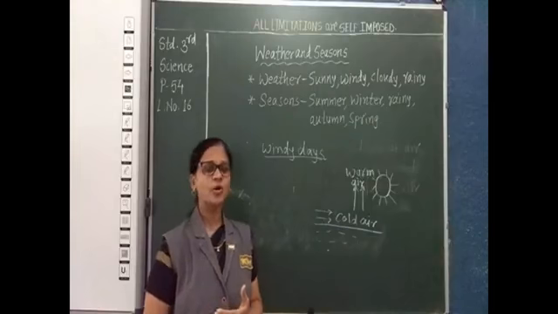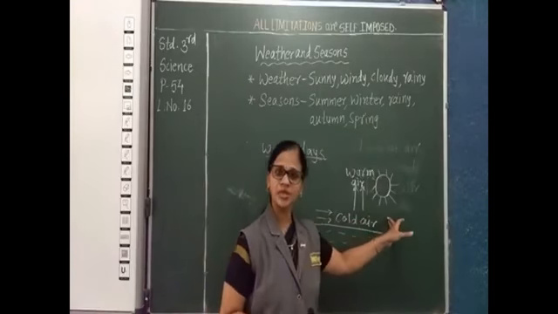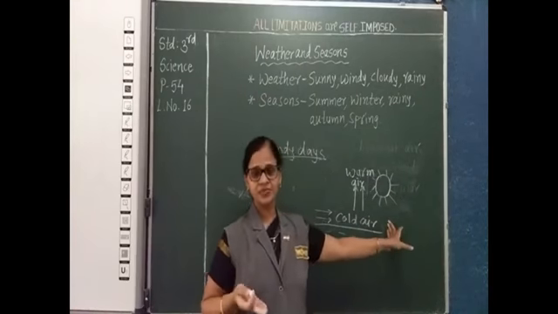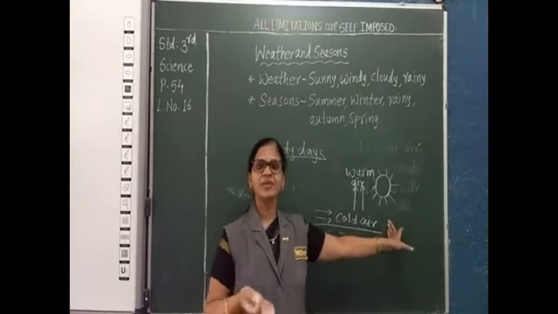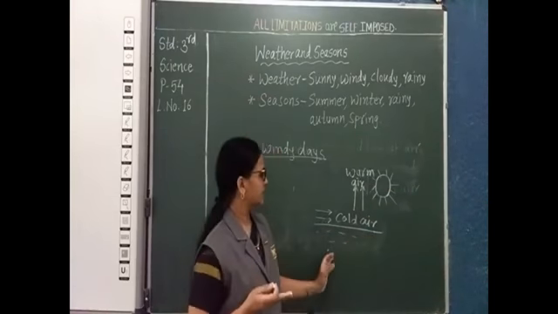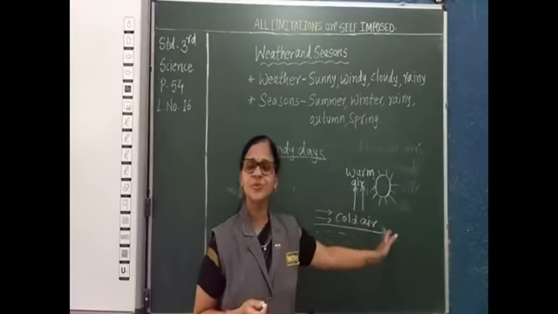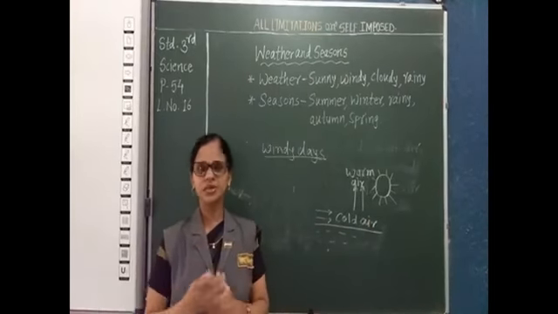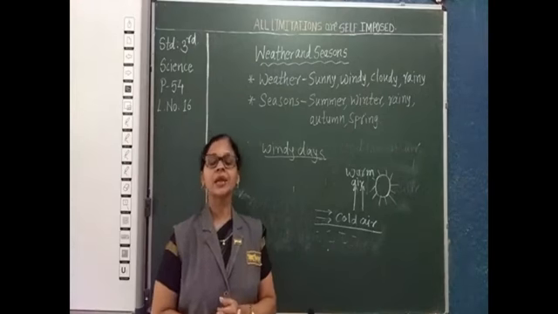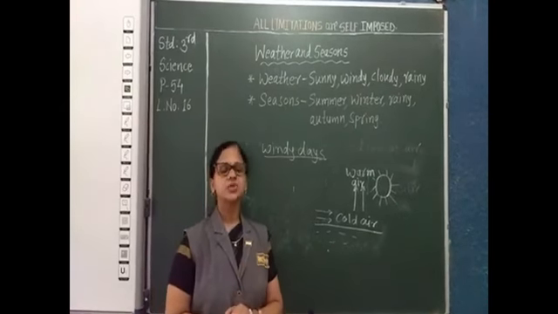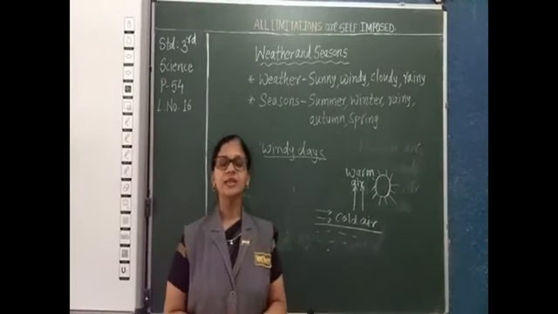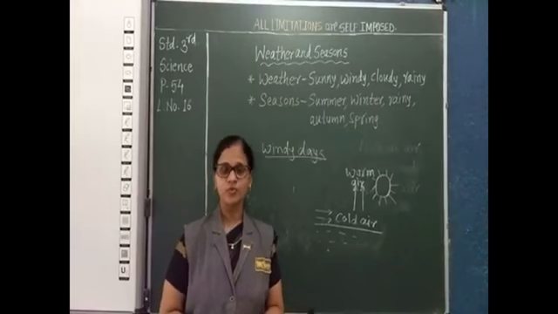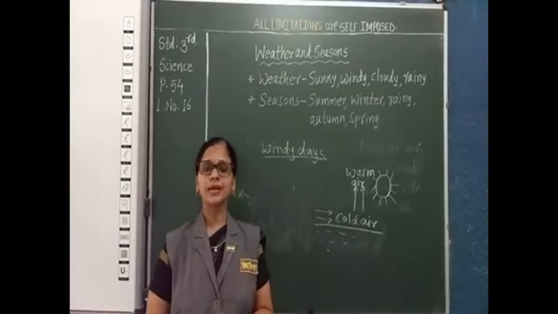Understood how the wind is formed? So the warm air, due to the heat of the sun, becomes lighter and rises up. The cold air takes its space, and this movement goes on continuously, and in this way wind is formed. So then what is meant by wind? Moving air is called wind.